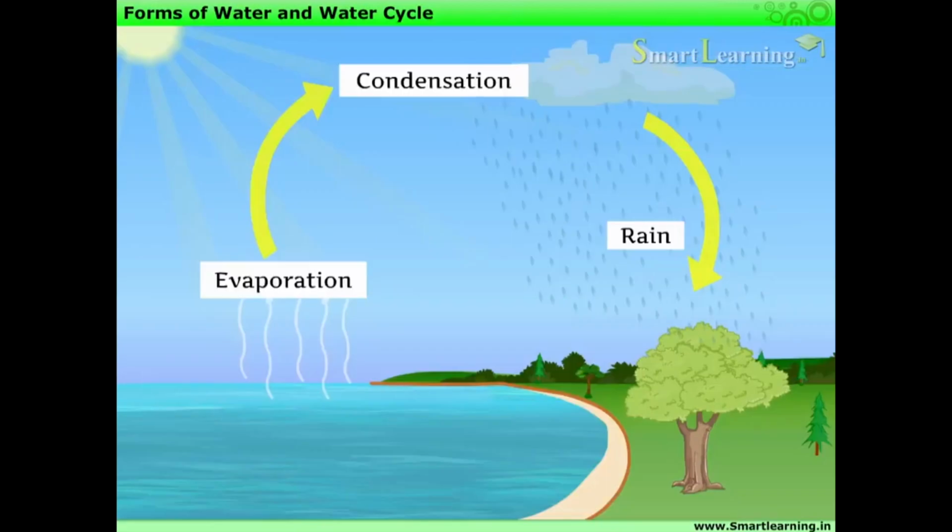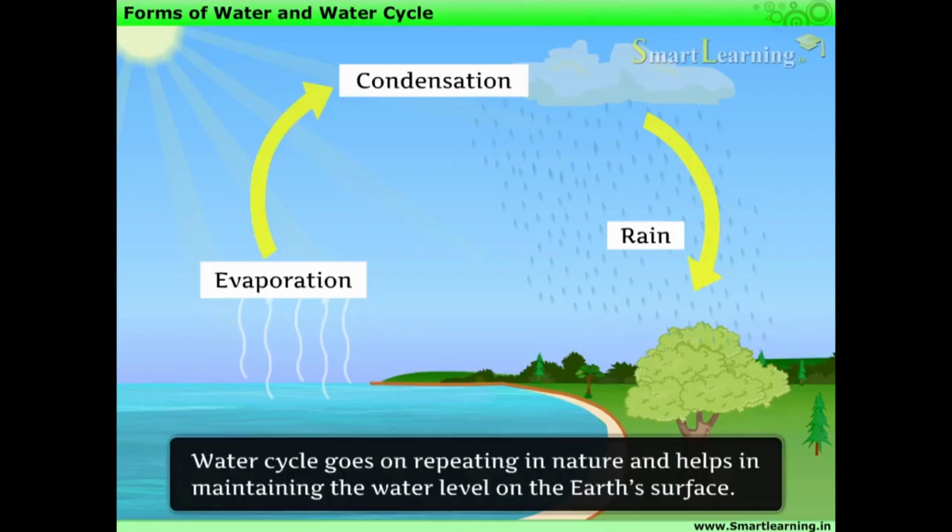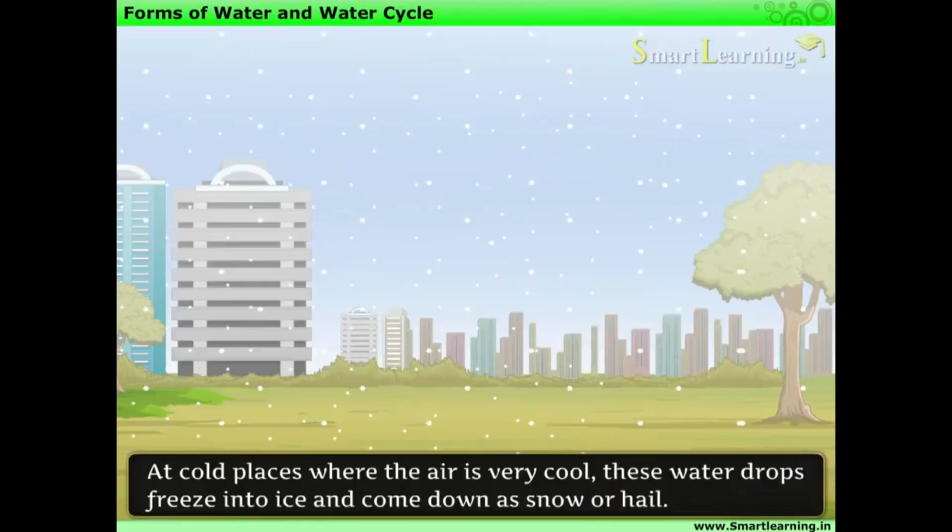From the surface of these water bodies, water again starts evaporating and starts converting into water vapor. This is how the water cycle goes on repeating in nature and helps in maintaining the water level on the Earth's surface. Note that at cold places where the air is very cool, these water drops freeze into ice and come down as snow or hail.